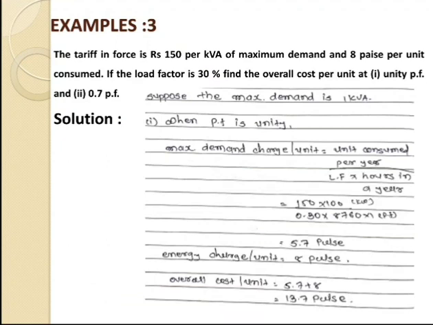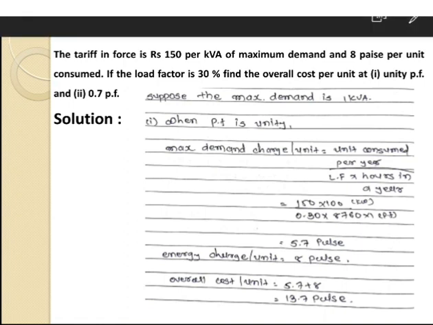So we go for the solution, in which firstly we assume the power factor is equal to unity. So when the power factor is unity, firstly we go for the maximum demand charge per unit, that is the units consumed per year divided by load factor into hours in a year.